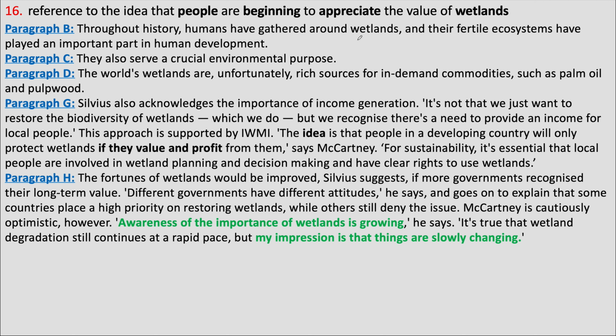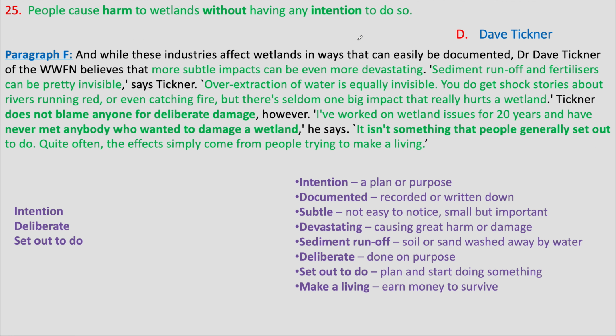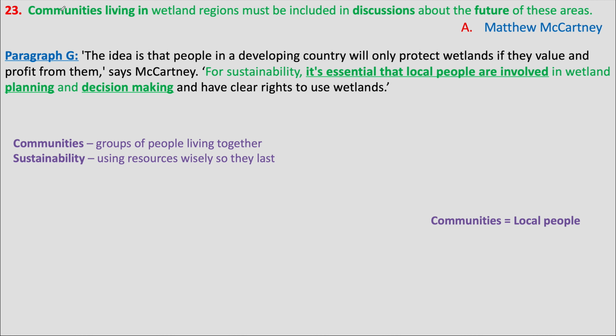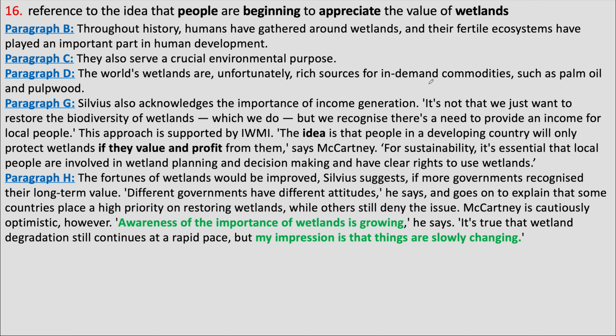The 16th question says, reference to the idea that people are beginning to appreciate the value of wetlands. We have come across the mention of people in some questions that we have already solved. The 23rd question specifically talked about communities living in wetland regions or local people of wetlands. So, people are mentioned in more than one paragraph of this passage.